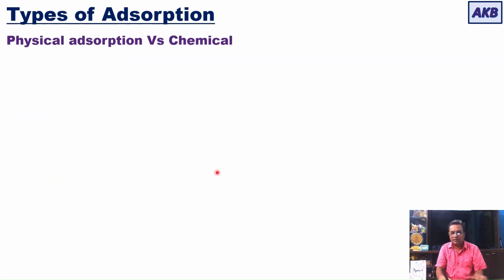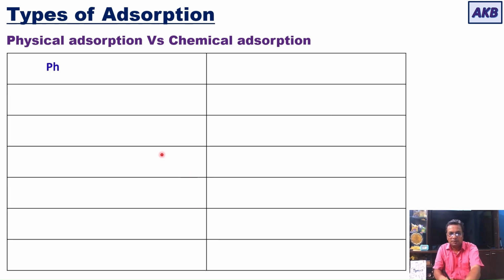Okay, now I will briefly differentiate between physical and chemical adsorption. We will write corresponding points in a tabular form: points for physical adsorption in this column and points for chemical adsorption in this column.